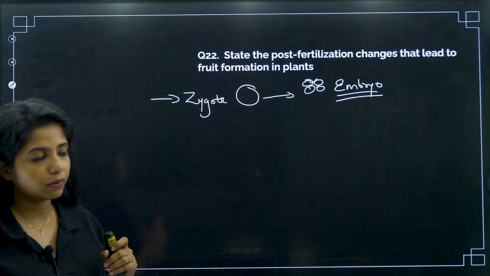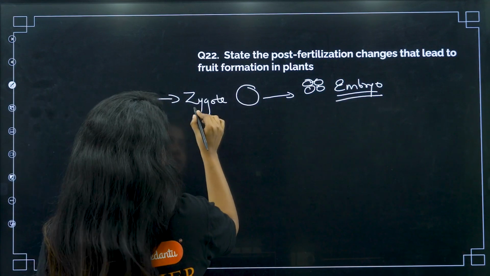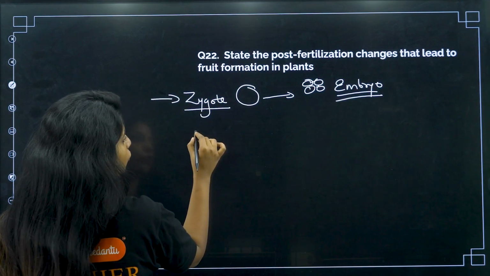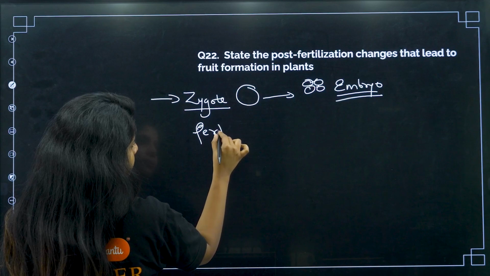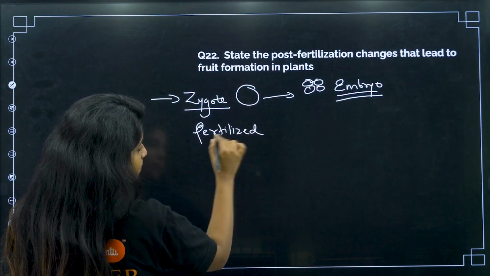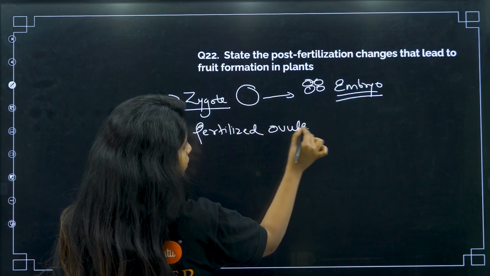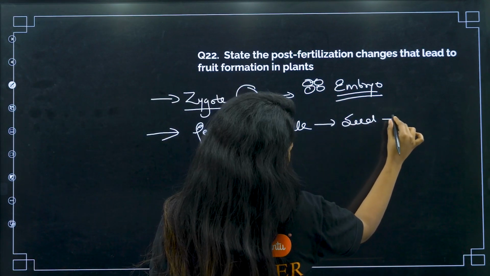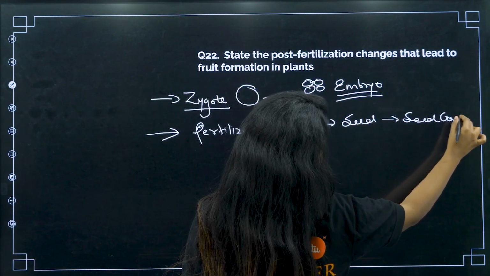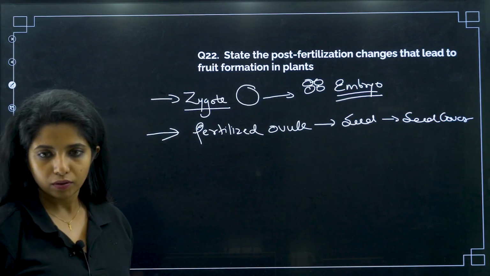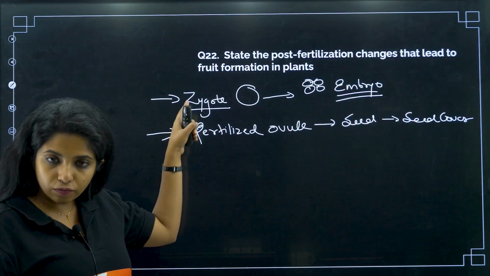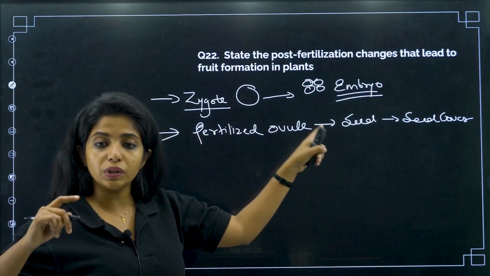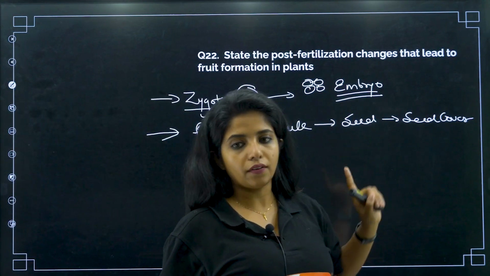Okay, embryo formation will be happening. At this point, the zygote is present inside the fertilized ovule, and this fertilized ovule is known as the seed. The seed will have a seed cover. These are the changes that are happening. In the ovule the zygote is formed, and the zygote divides to form the embryo. What happens to the ovule? The ovule is now turning into a seed, and the seed has a seed cover and everything.